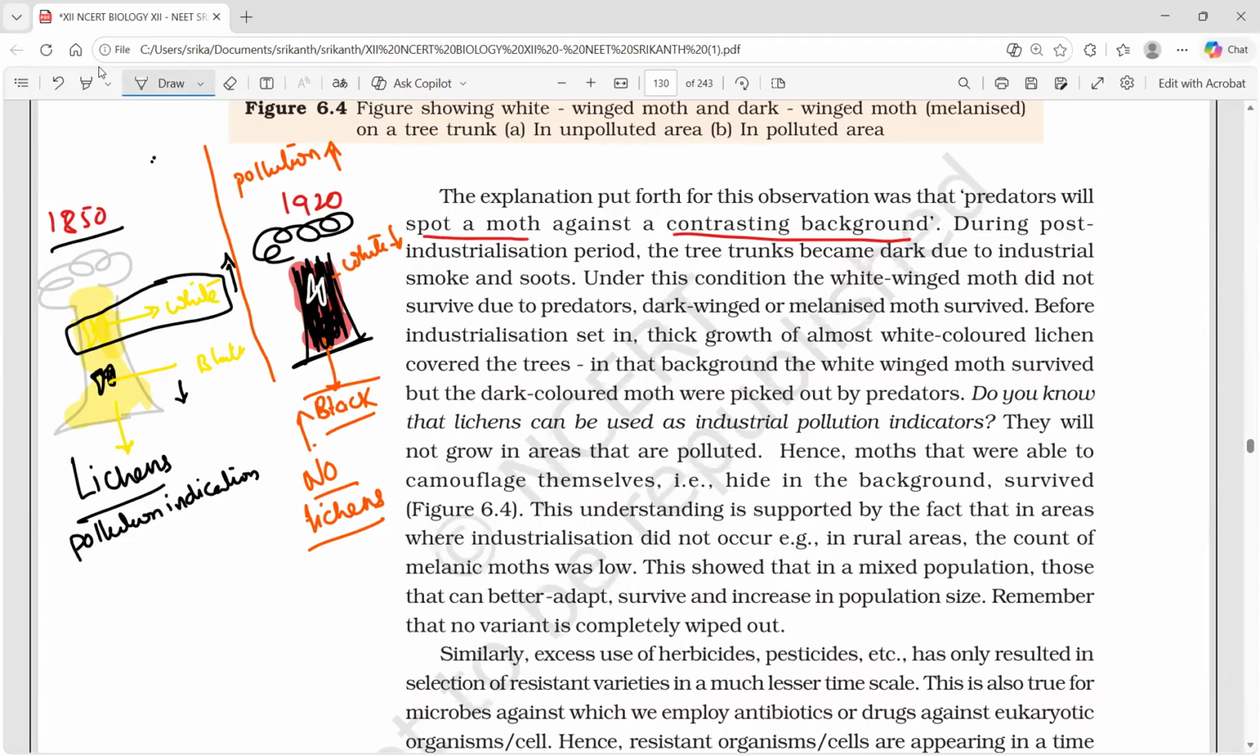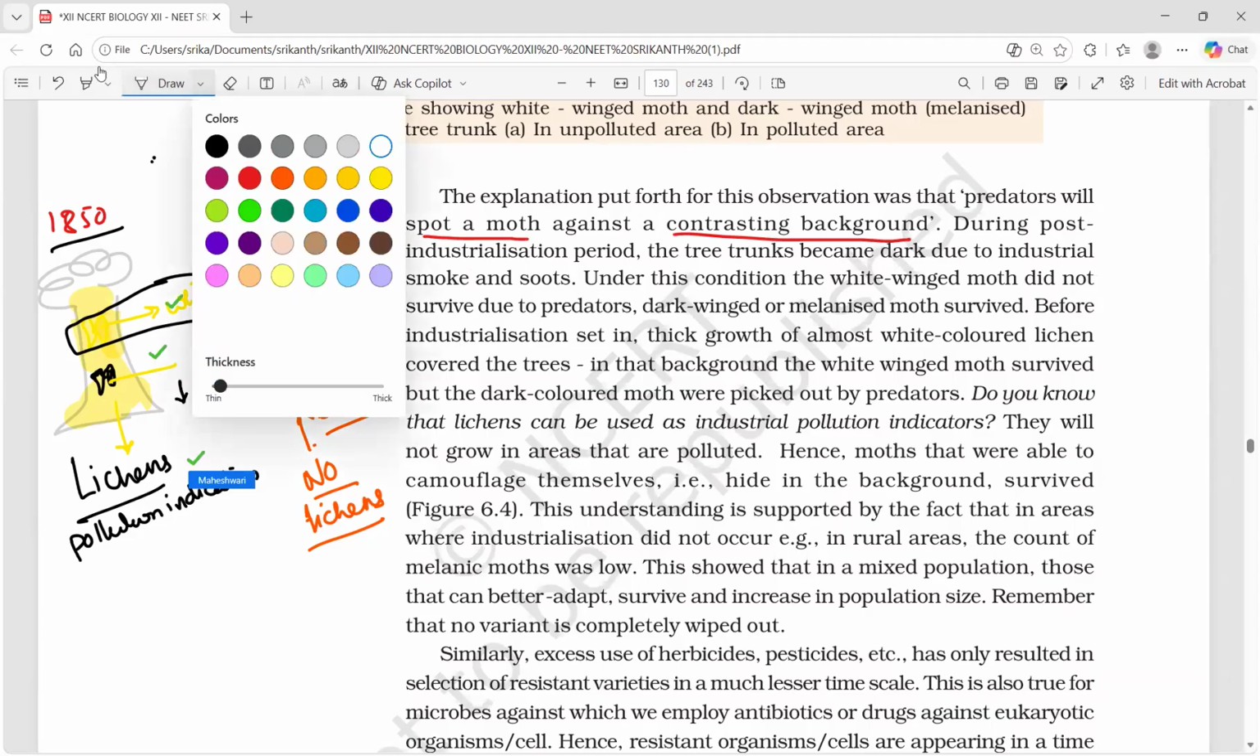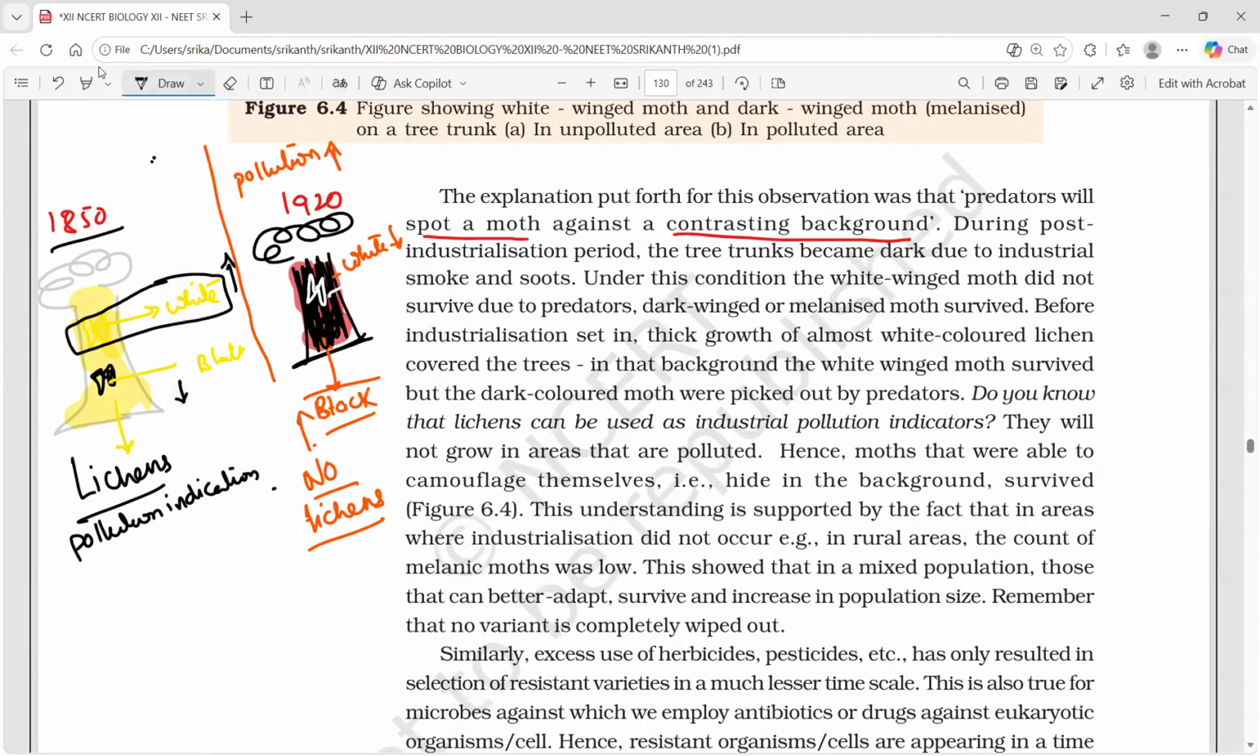Now white moths are very clearly visible. So that's the problem here. White moths are very clearly visible here. Okay, so this is the story. Let me read it once as a formality. During the post-industrialization period, the tree trunks became dark due to industrial smoke and soot. Under this condition, the white-winged moth did not survive due to predators.